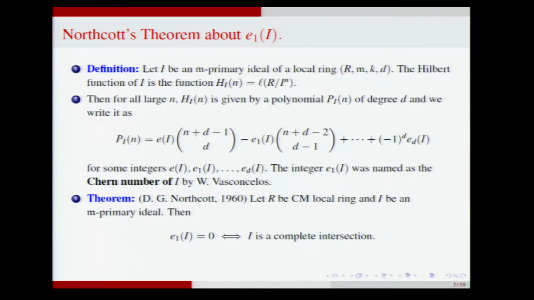So in a regular local ring, if you look at the Hilbert-Samuel polynomial of the maximal ideal, it has only the top coefficient, and E1 is actually 0. But this proves the converse: if E1 of the maximal ideal is 0, then the maximal ideal is a complete intersection, and therefore the ring is a regular local ring. So in that sense, it can be considered as a generalization of Nagata's theorem for Cohen-Macaulay rings.